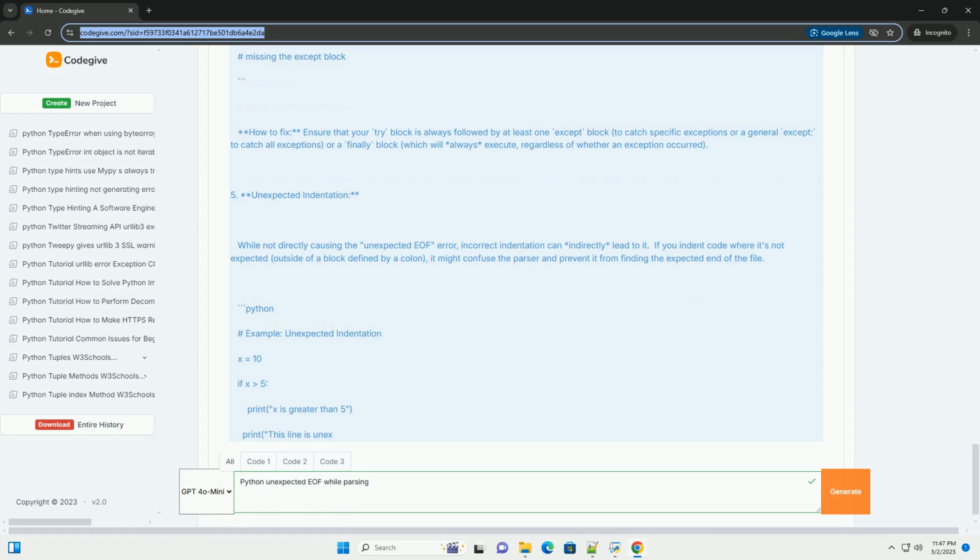Debugging techniques and best practices. 1. Read the traceback carefully. The traceback provides valuable information about the location of the error. It will tell you the file name and the line number where Python encountered the unexpected EOF. Start your investigation at that line or the lines immediately before it.